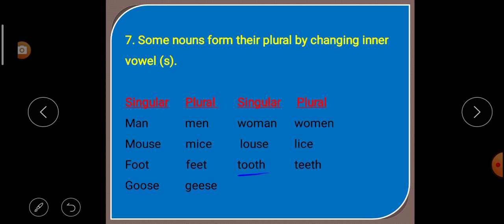Next, tooth. What is the inner vowel? Double O. But it is singular. What is the plural form? T double E. Here it was double O, but we have changed it into double E. So in this way, some of the nouns we form their plural form by changing the inner vowel to make singular into plural.